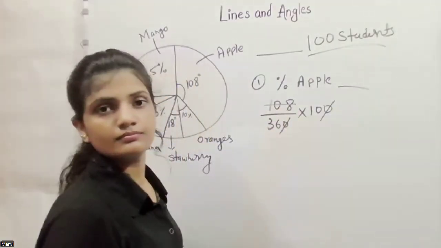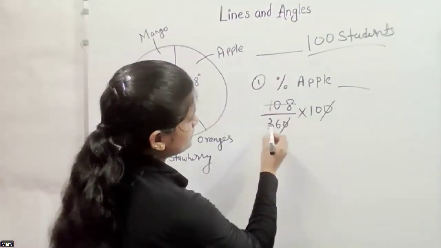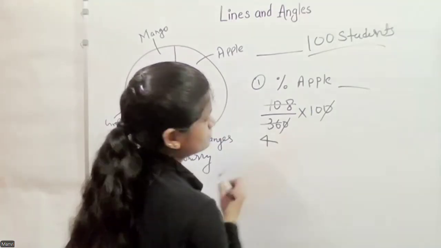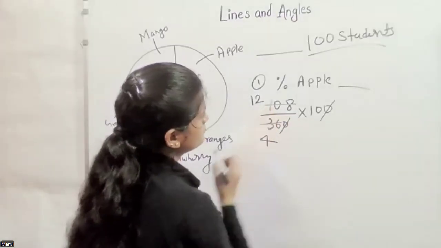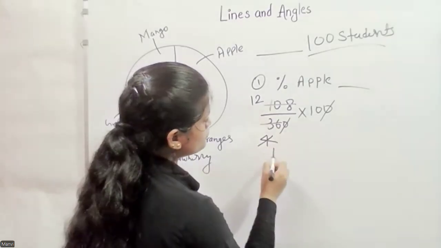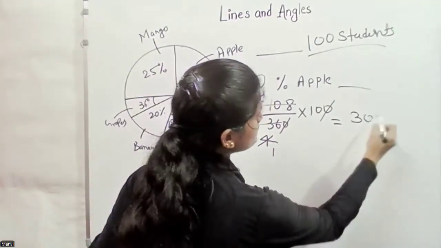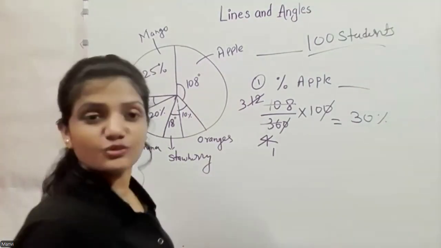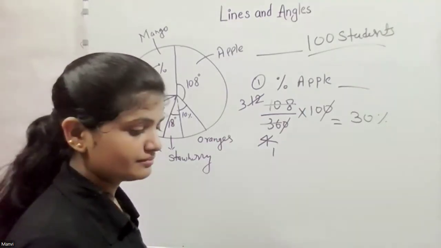Kavya, can we simplify this way? 9 times 4 is 36. 12 divided by 4. Oh, I know the answer. 4 times 1 is 4 and 4 times 3 is 12. So this will be 30%. Why were you taking so long? Just for the simplification, I was dividing by 2.